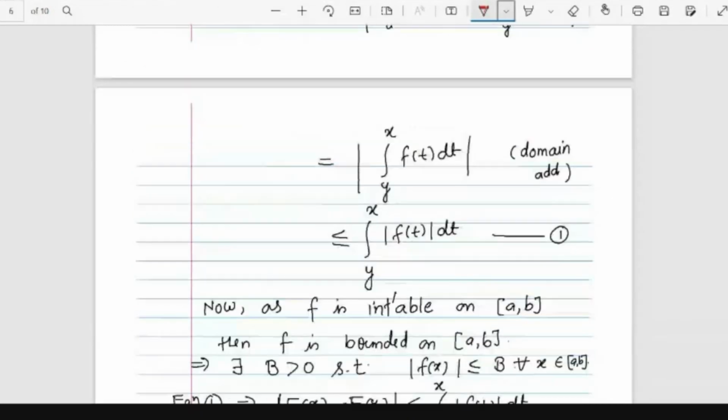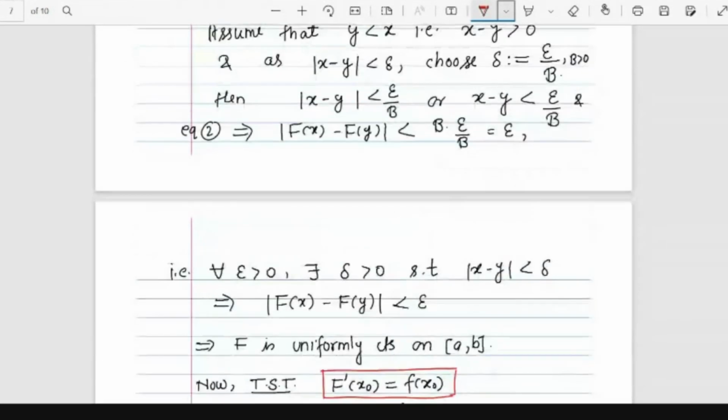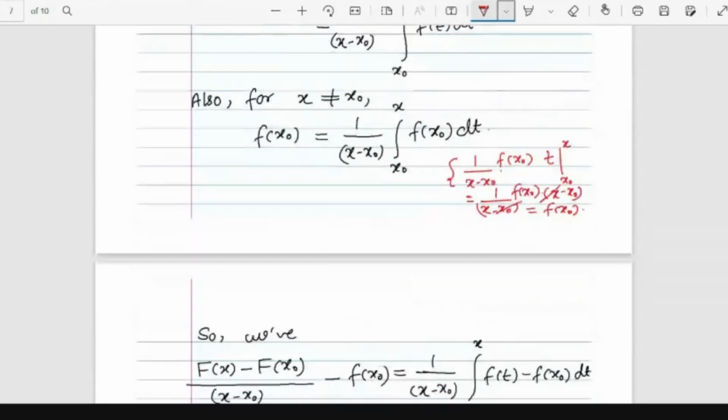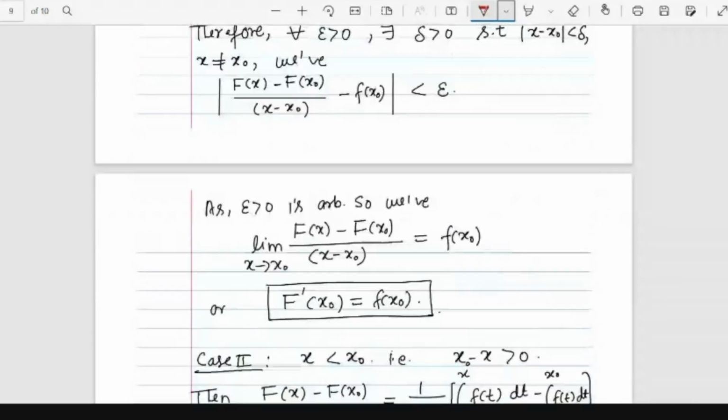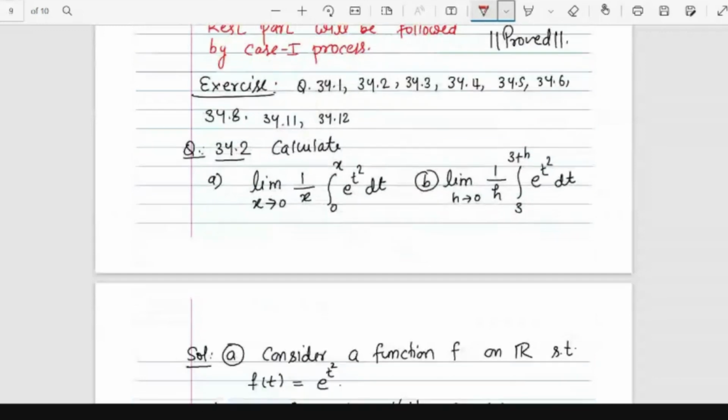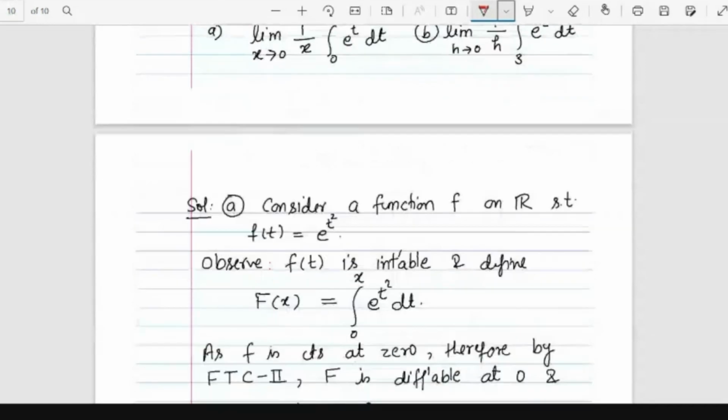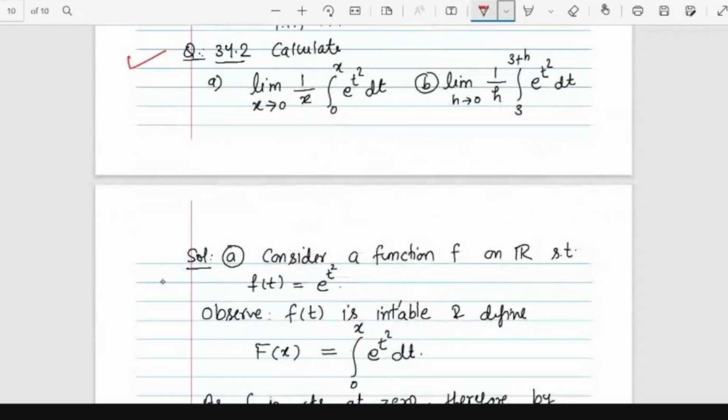So let's see how to apply these theorems while doing some problem solving. I'm not going to the proof. So we can see questions like this. This question.